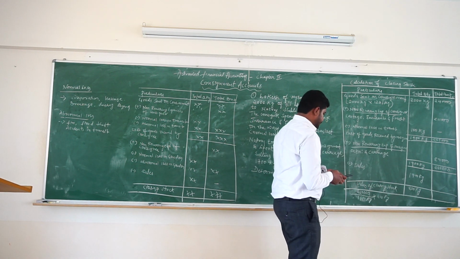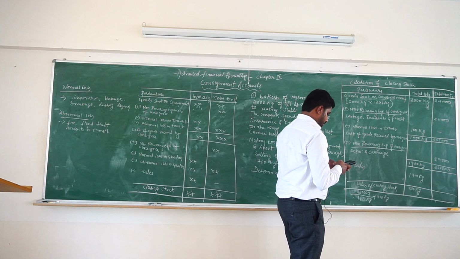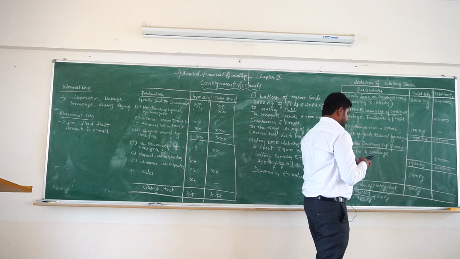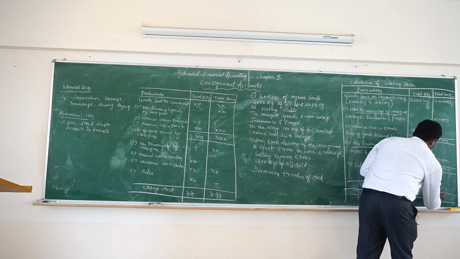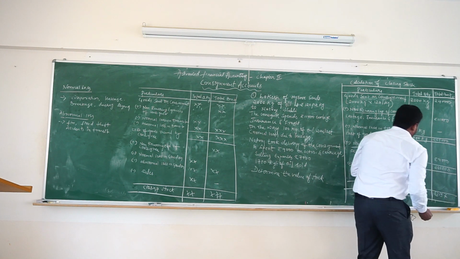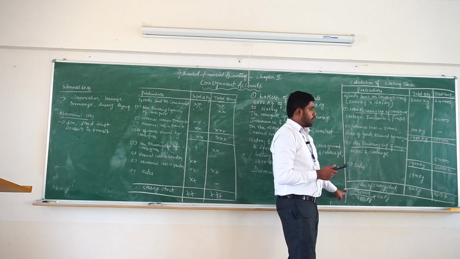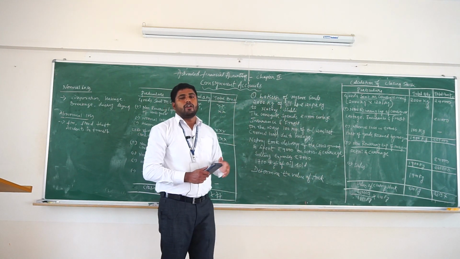You will get 23,157. 23,157 is the value of closing stock. So this is the solution for this problem. Okay, thank you.